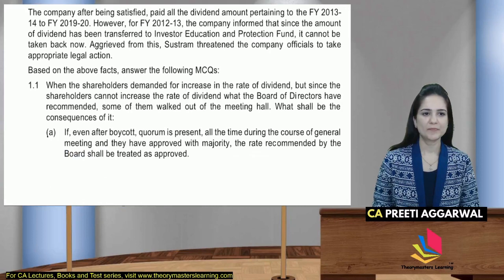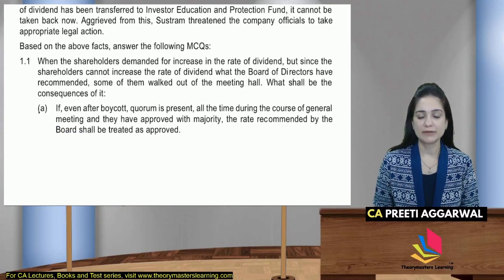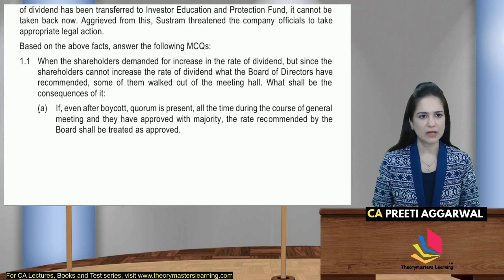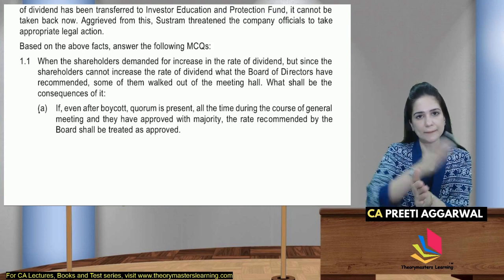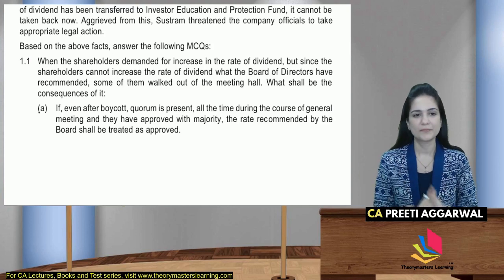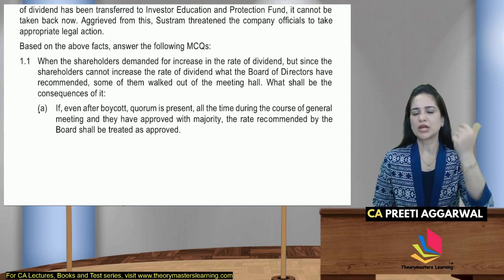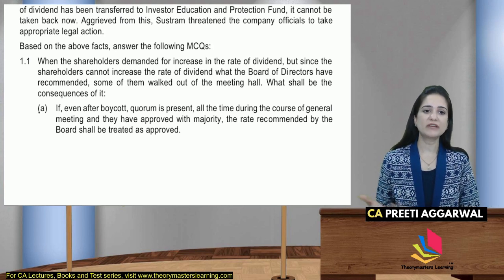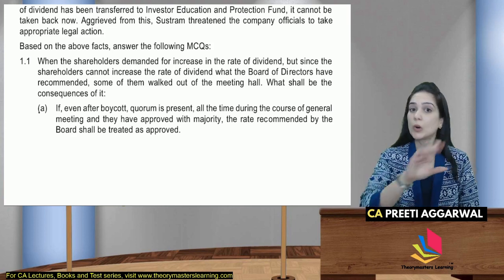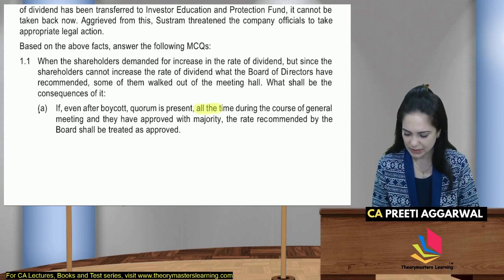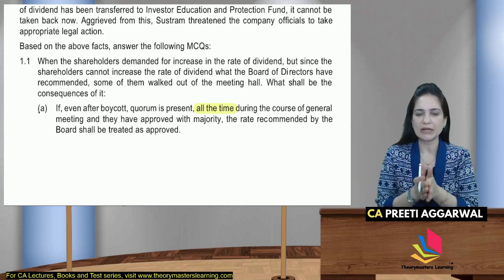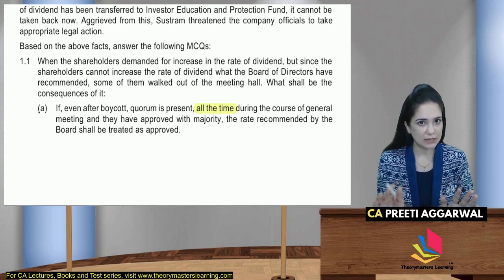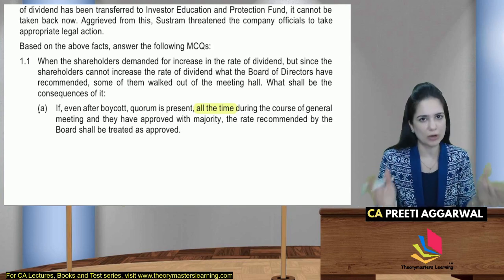The first question is: the shareholders demanded an increase in the rate of dividend, but since the shareholders cannot increase the rate of dividend that the board of directors has recommended, you can declare the same as or less than what the board recommended, not more. Some of them walked out. What shall be the consequence of this? So if even after boycott the quorum is present all the time, this is very important, quorum should be present at all times during the meeting. It should not be that there was quorum at the start, then everyone left and ultimately only 2 people are passing all the resolutions. The minimum quorum requirement should be present throughout the meeting.